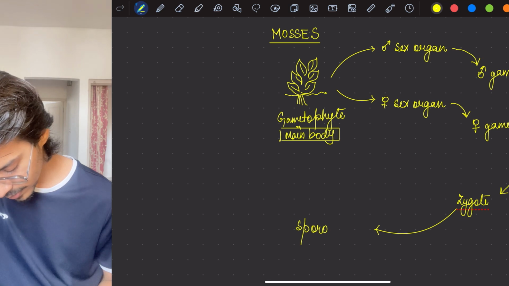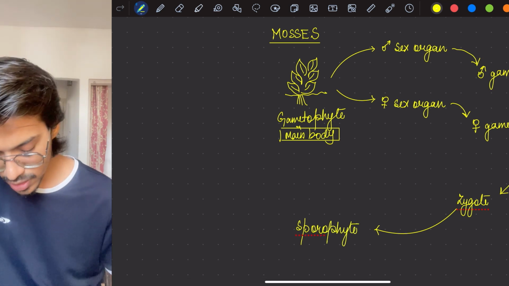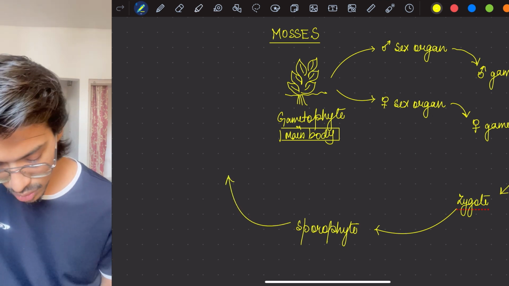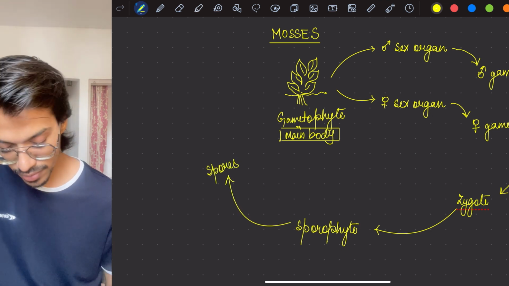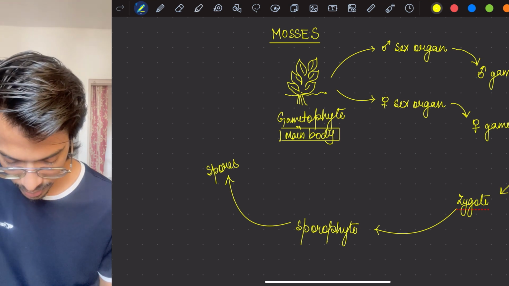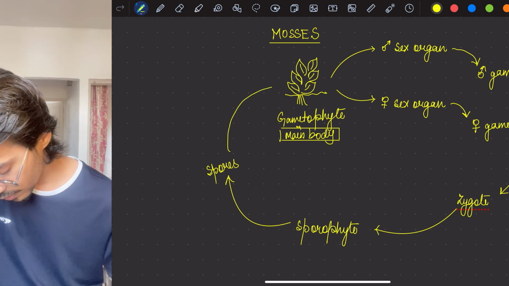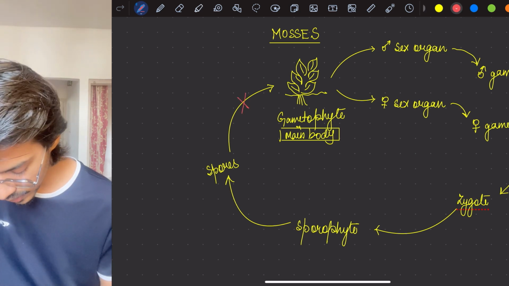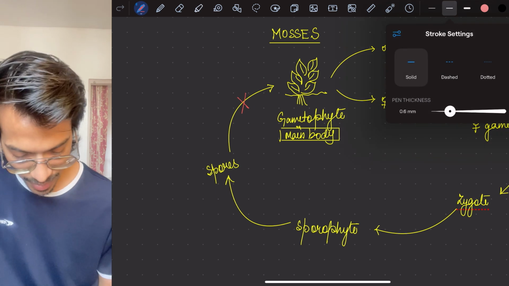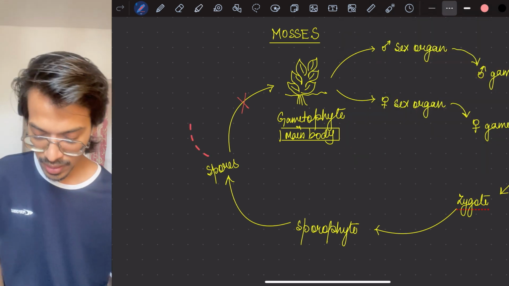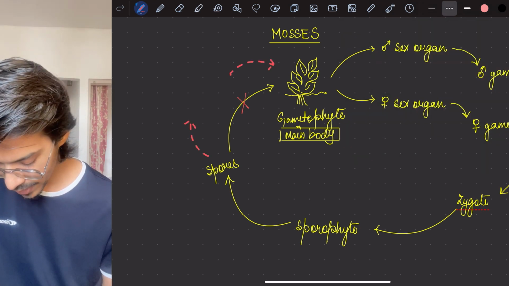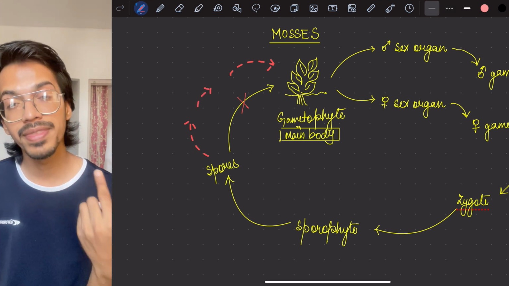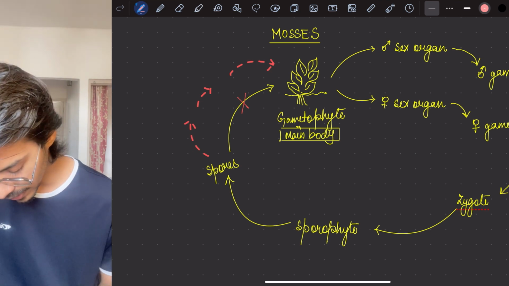Spores will be formed. But these spores directly won't go there. This thing is not taking place directly. Instead, a step will be added over here, which you will remember. So there will be 2 steps before forming this thing. So what will happen? This spore, which is haploid, will first form the first stage, and that stage is known as protonema.